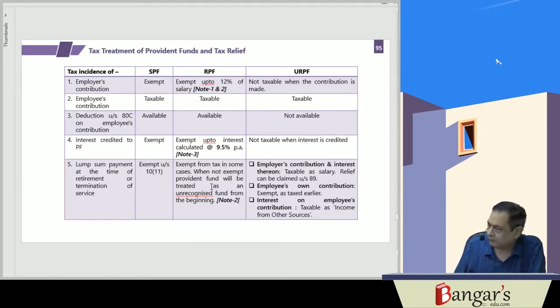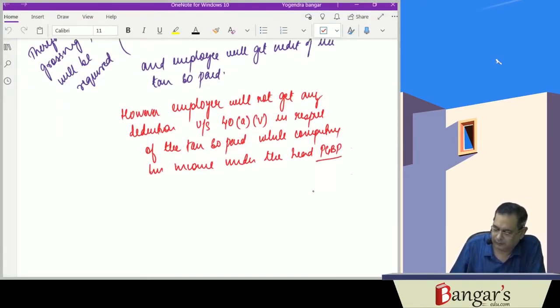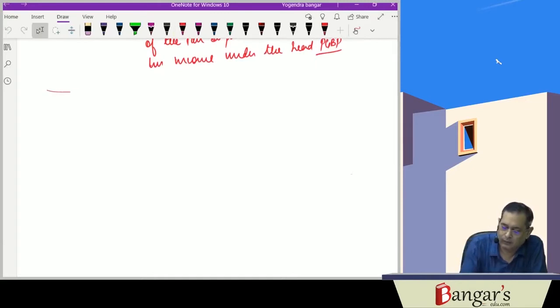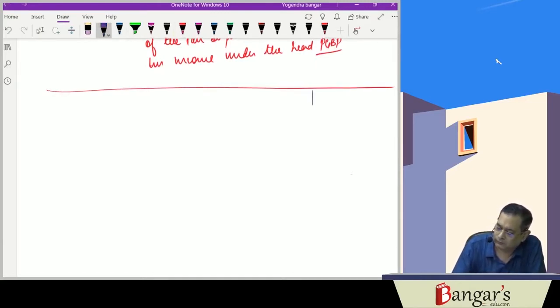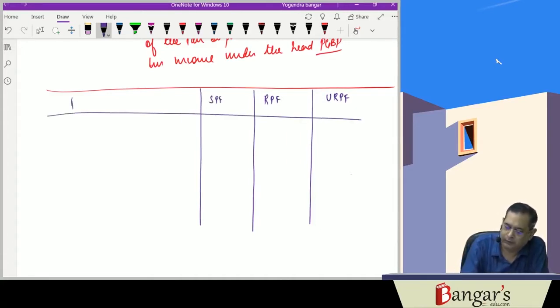So first of all, here we have the unrecognized provident fund, the recognized provident fund, and the statutory provident fund, and we have the particulars.